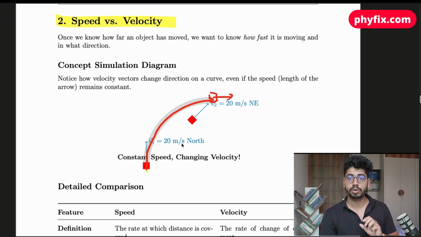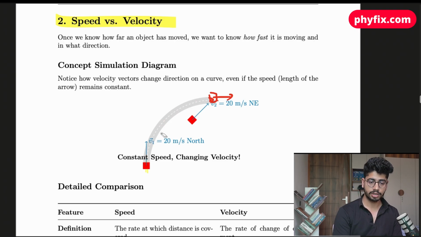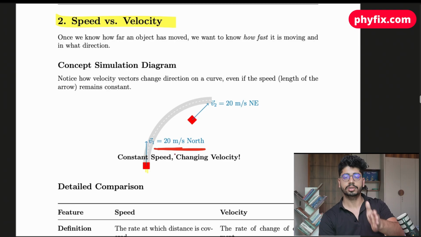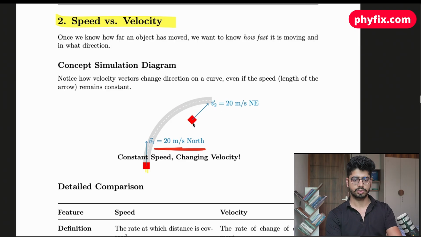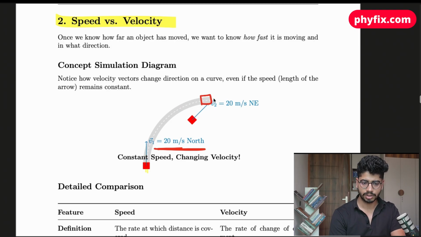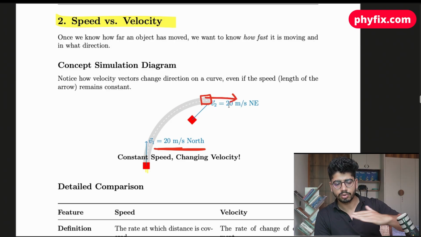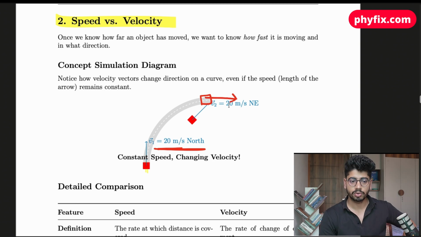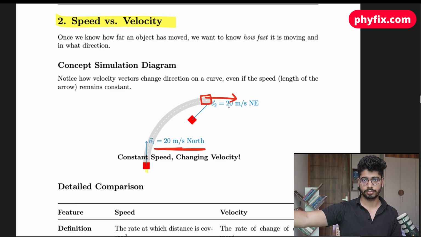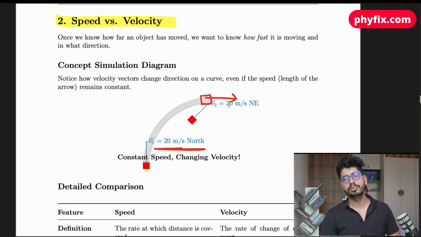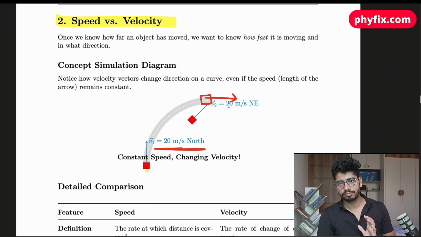But velocity is a vector quantity. You're going to say the car is moving initially at 20 meters per second towards the north direction, or then it starts moving in the northeast direction. So you have to represent that here. Let's suppose I say it is on the west side or the east side. If the car is going and you point it out, it is 50 km per hour to the west side of me. It means you are telling the vector.